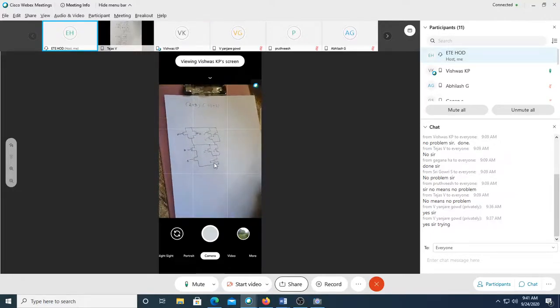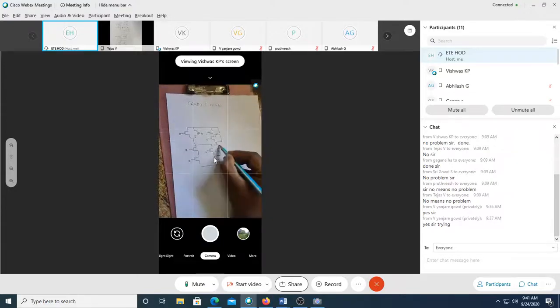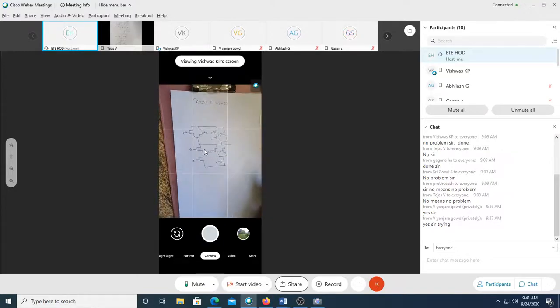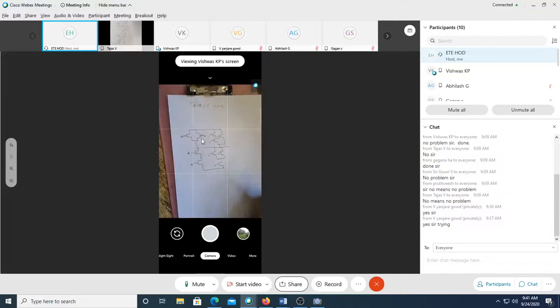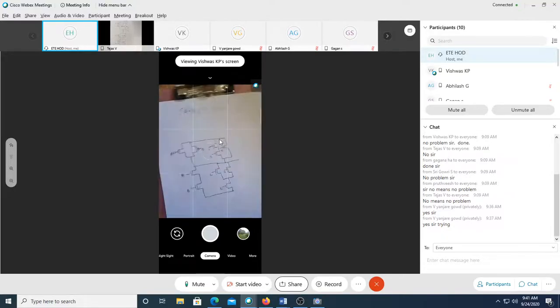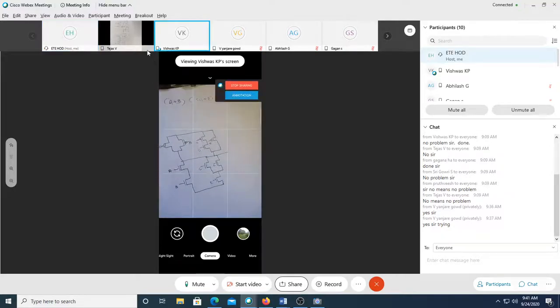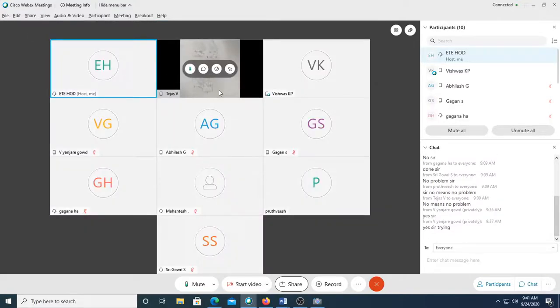CD in parallel, and then E is in series with that combination. How about these two parallel? They have to come in series in your pull up now. This has to go on top of that. Yes, sir. Tejas, maybe same issue with you. Yeah, Tejas also same thing. Okay.